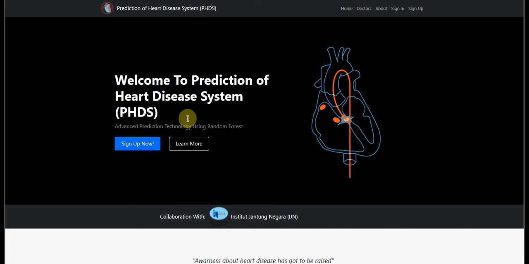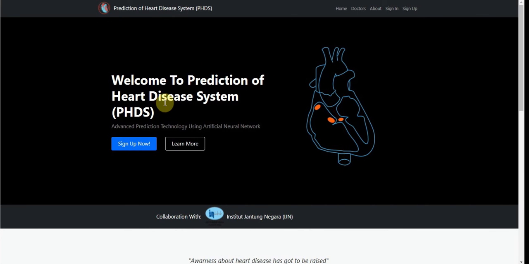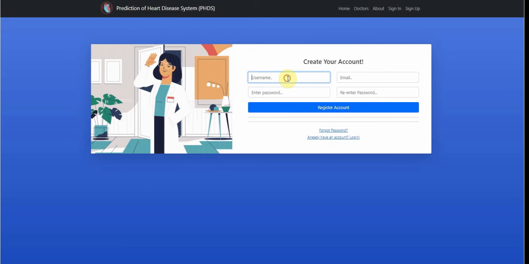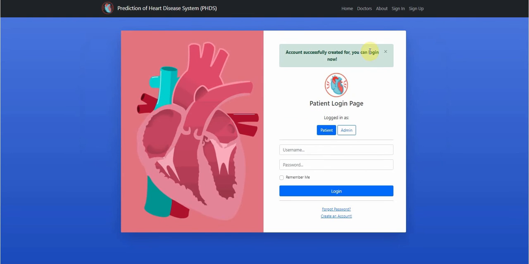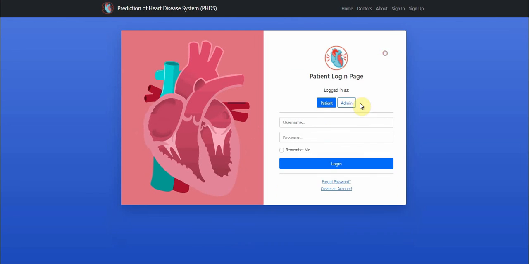This is the first problem that the PHDS system wants to solve, which is difficulty to detect heart disease. First thing first, the patient needs to create a new account by filling in the provided form on the registration page. After that, it will direct to the login page. The patient can see an alert message here, success register, then can log in.